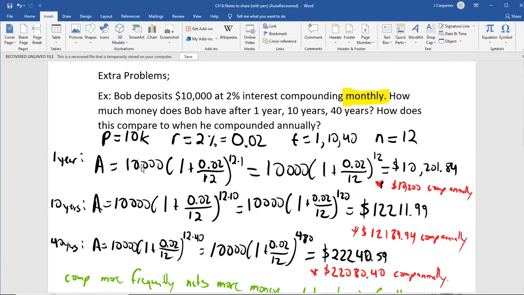So for the 1 year case, the principal's 10,000, parentheses, 1 plus r over n. So that's 1 plus 0.02 over 12. Again, literally just plugging them into a formula. Let me write the formula up here just in case. No, that's highlighter.